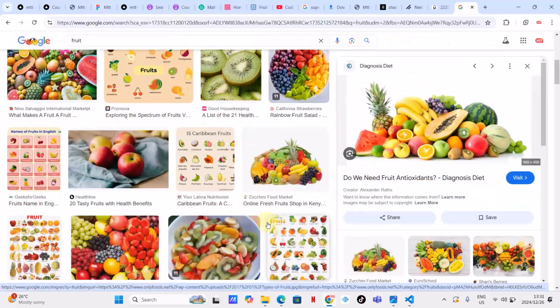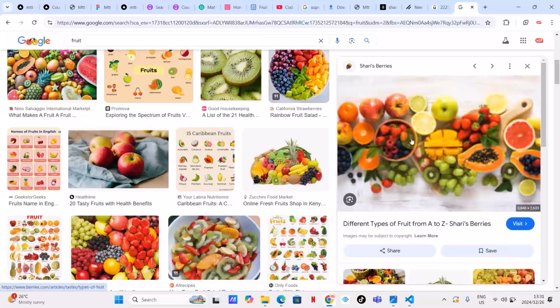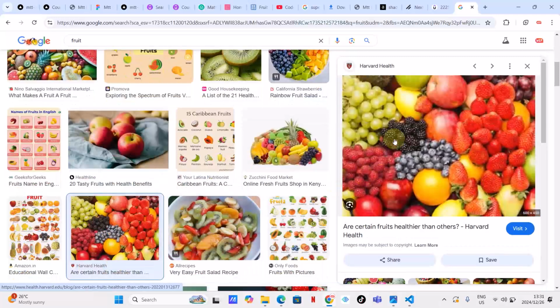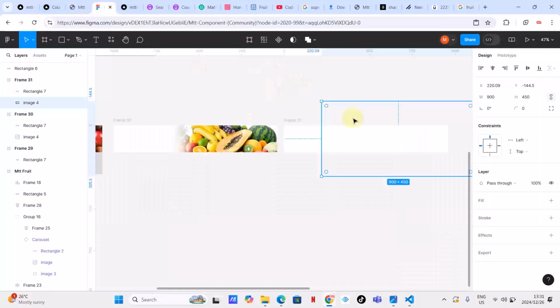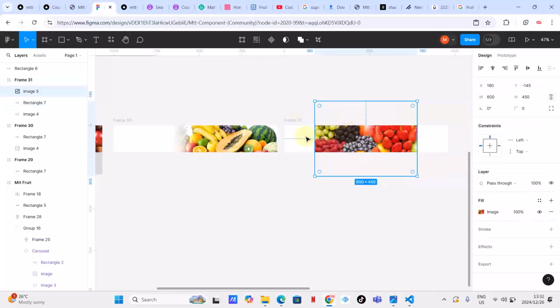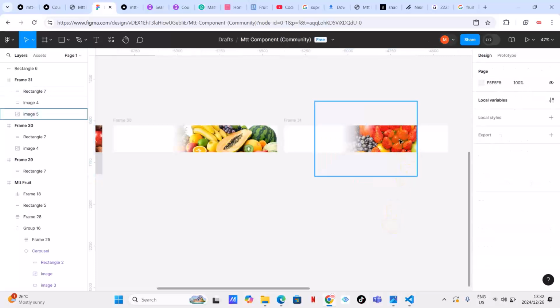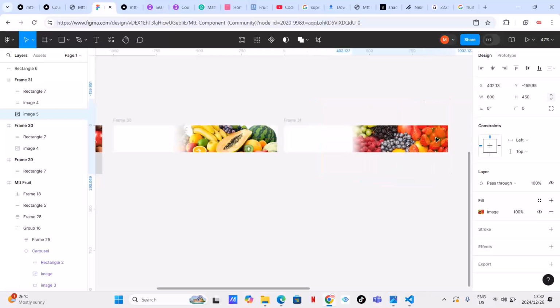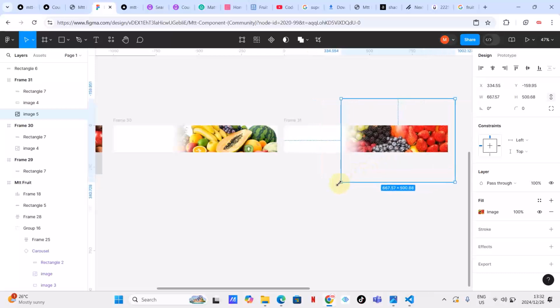Just check any random fruit image, wait for it to load. It looks like the quality is not as clean as I want it to be. Let me choose this one instead. In fact, I can copy it even if it's not that clean. That's not much of a problem. And then where do I want to be? I want to be here. Okay, as you can see, bring this down. Okay, as you can see, guys.